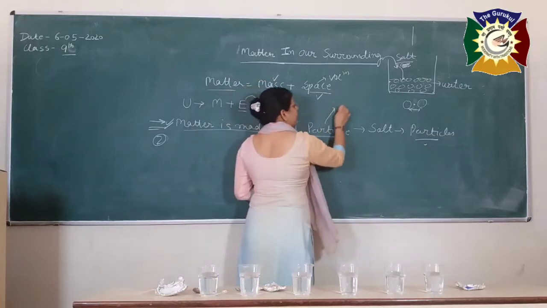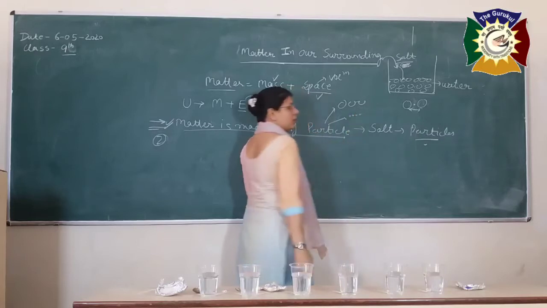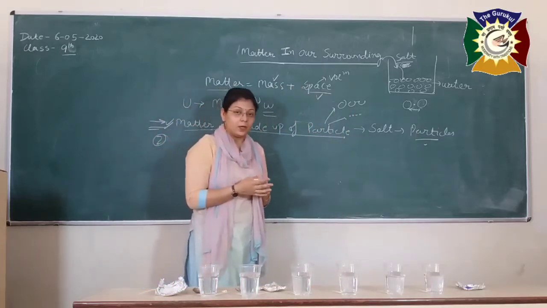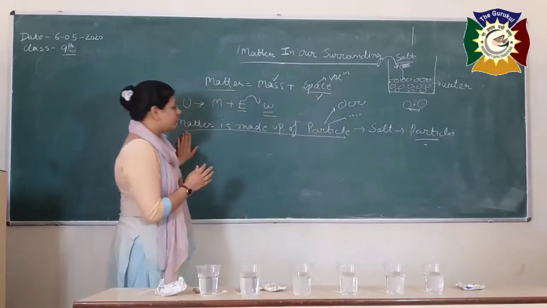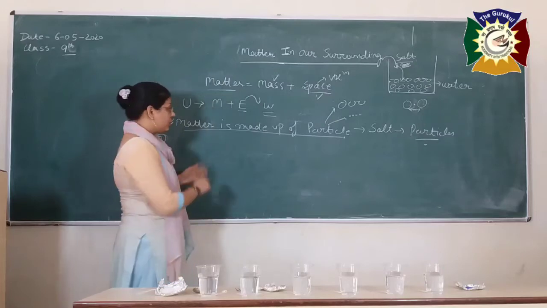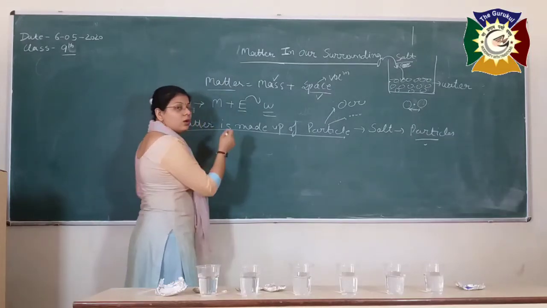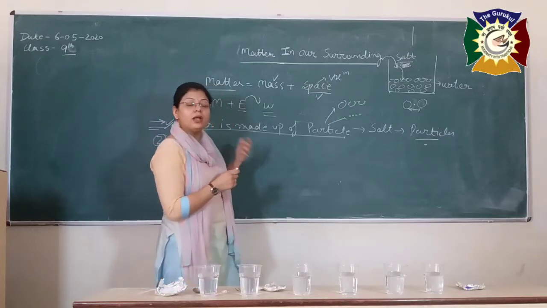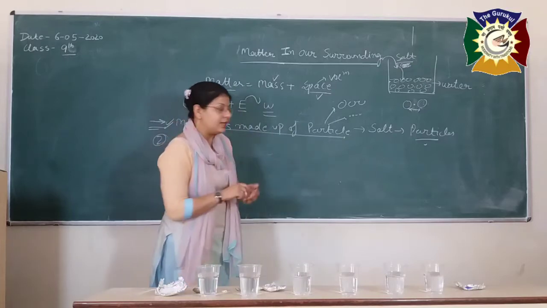The size of these particles are very big or they are very small. So again, for this we have to do an activity. But if the size of the particles of matter, for example here, this board is a metal. It is composed of what? The small particles. And these small particles, are they visible with your naked eyes? No, they are not visible with your naked eyes. That means they are very, very small in nature.